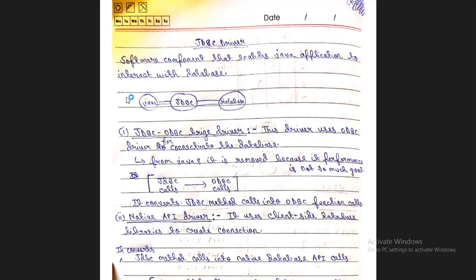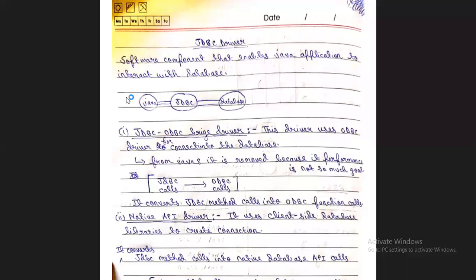It acts as a connection between the Java application and the database, and it enables the Java application to communicate and interact with the database.